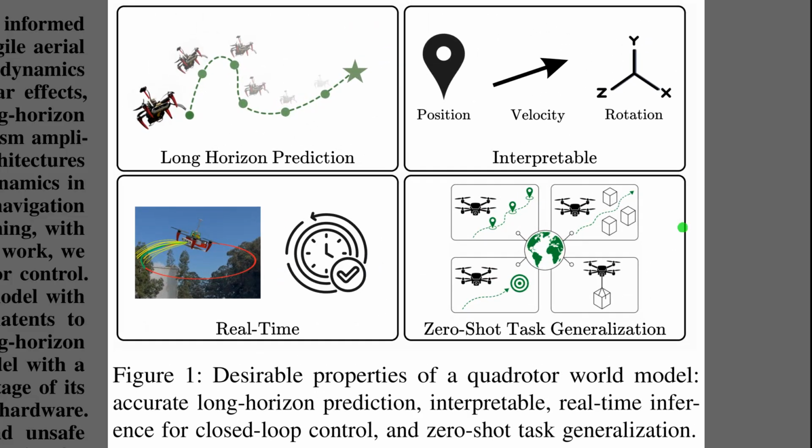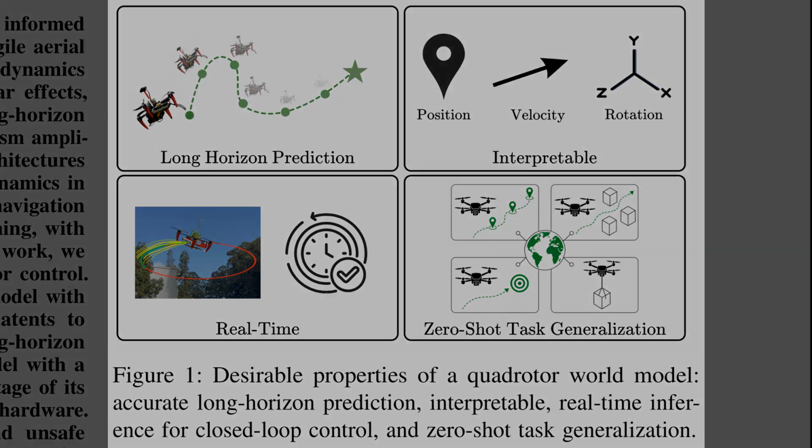Figure 1 illustrates the 4 essential properties required for an effective quadrotor world model, which simulates how the vehicle behaves over time. First, the model must support long horizon prediction, so that control algorithms can plan safe paths without accumulating drift. Second, the latent states must be interpretable, meaning they map directly to physical metrics. Third, the system must run in real time on embedded hardware for closed-loop feedback. Finally, it needs zero-shot task generalization, which allows the drone to adapt instantly to new environments and payloads.